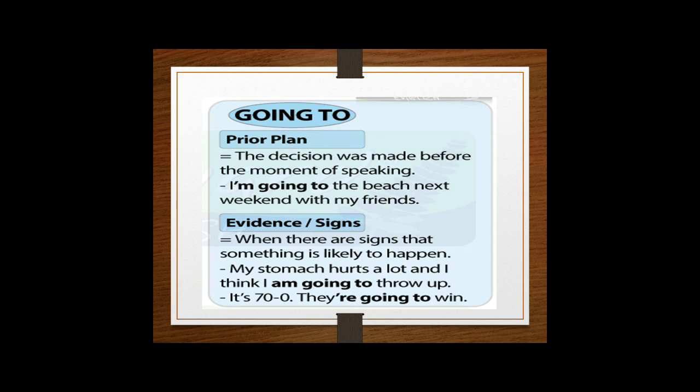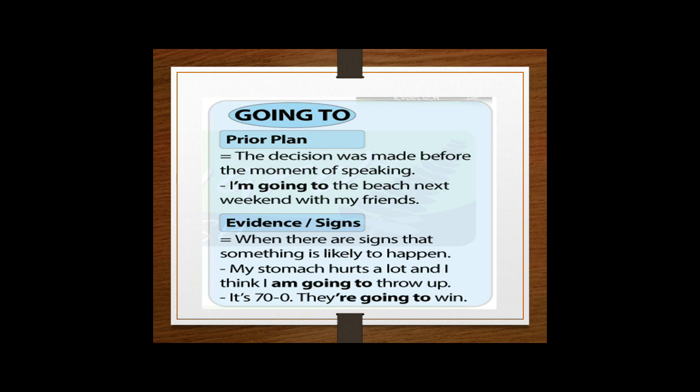So, for example, I'm going to the beach next weekend with my friends. Yes? So you make the decision before, so you plan it before. That's why you have this decision, right? For example, next week we are going to have Holy Week. Yes? Or tomorrow I am going to study more vocabulary in English. So you make a decision because you need it, because you plan it, right?